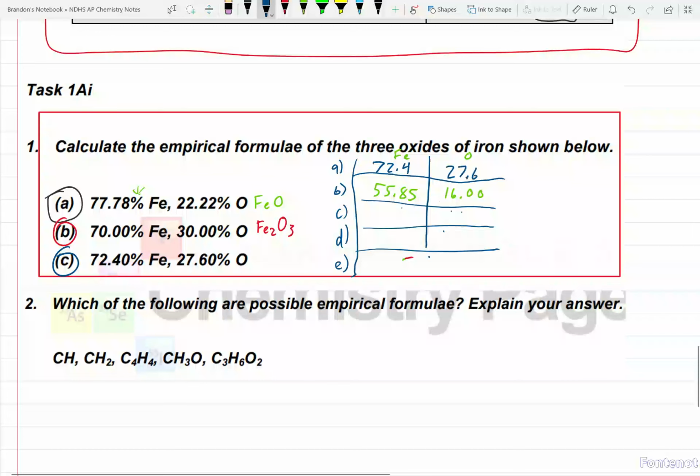72.4 divided by 55.85. Boom. I get 1.296. In my calculator, I'm not going to carry my numbers past that. For oxygen over here, 27.6 divided by 16. I end up with 1.725. Again, we will divide by the smallest on both sides. That's going to be 1. Now here, it's going to be 1.725 divided by 1.296. And I end up with this number.